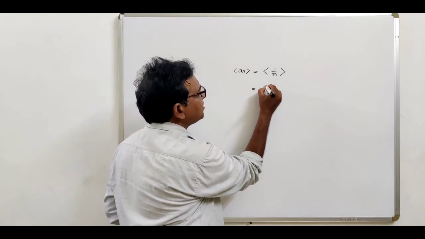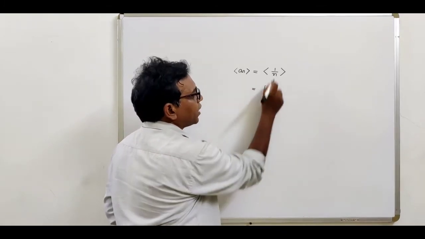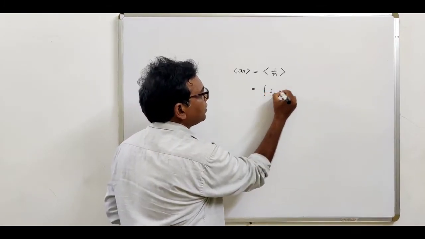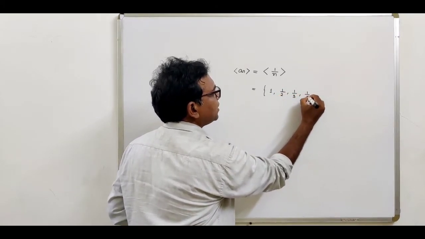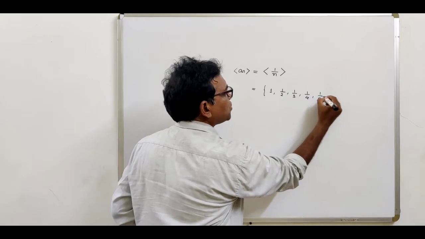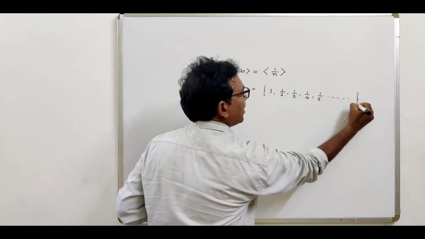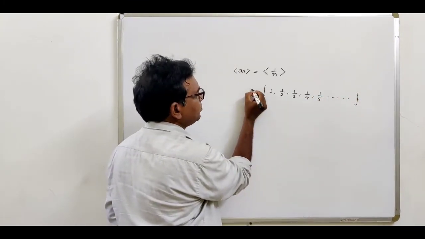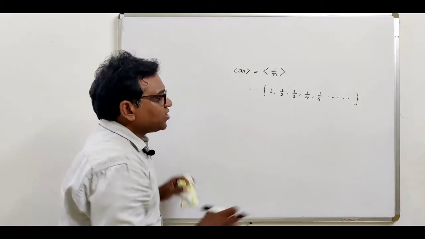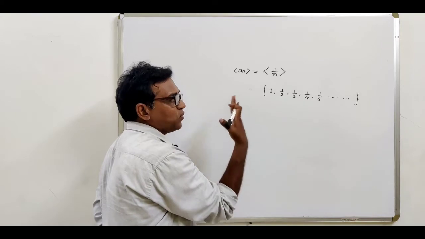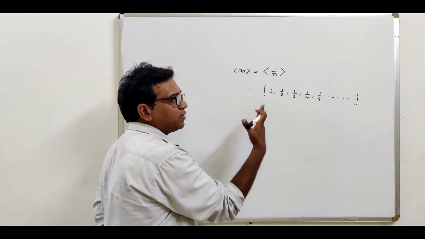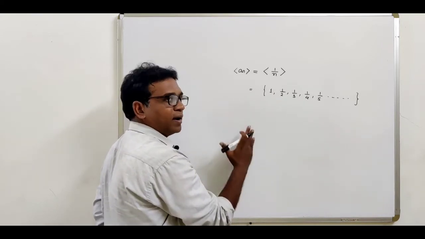So what is this sequence? This sequence will be: put n equal to 1, put n equal to 2, put n equal to 3, put n equal to 4 and so on. So this is our required sequence. Now if you observe these elements, the terms of the sequence are 1, 1 upon 2, 1 upon 3, 1 upon 4, 1 upon 5 and so on.